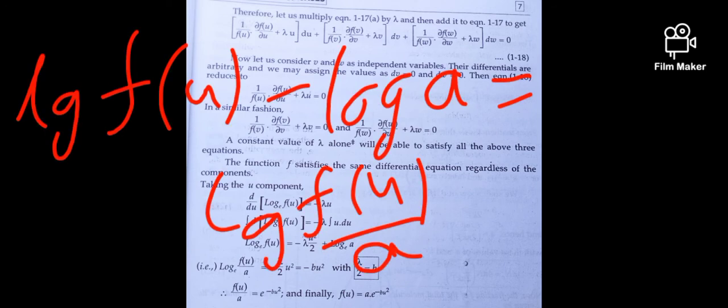We got log f of u minus log a equal to minus lambda u square by 2. So log f of u minus log a is log f of u by a. So that equals minus lambda by 2 u square, that equals minus b u square. Here we take lambda by 2 as b. Therefore f of u by a is e power minus b u square.